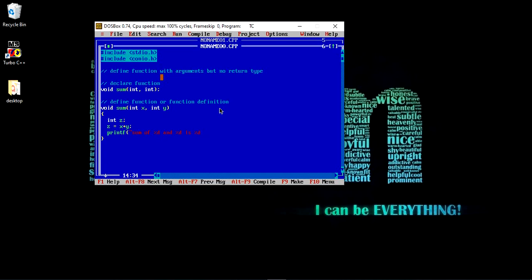So in this function we are taking input of two values and printing the sum of these two input values. In our previous example with the function with no argument and no return type, we defined the values of x and y inside the sum function. Now we will define the values of x and y inside the main function and pass these values to the function sum, and we will get the same output.